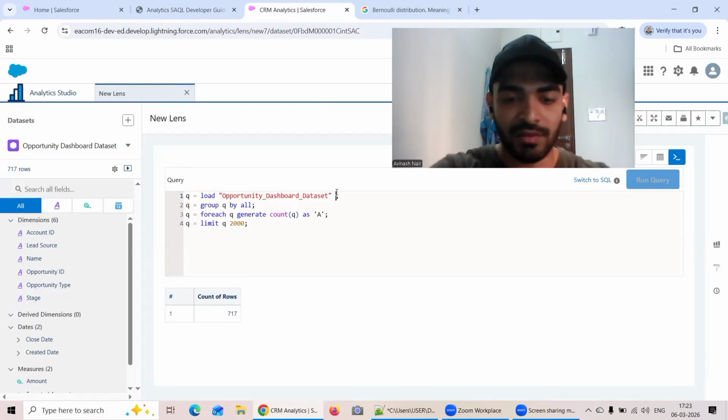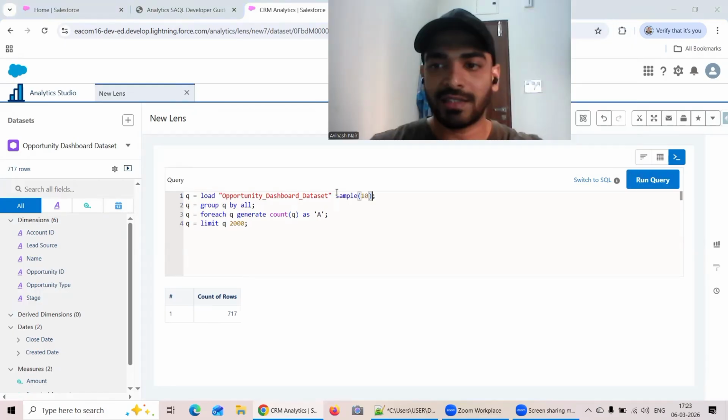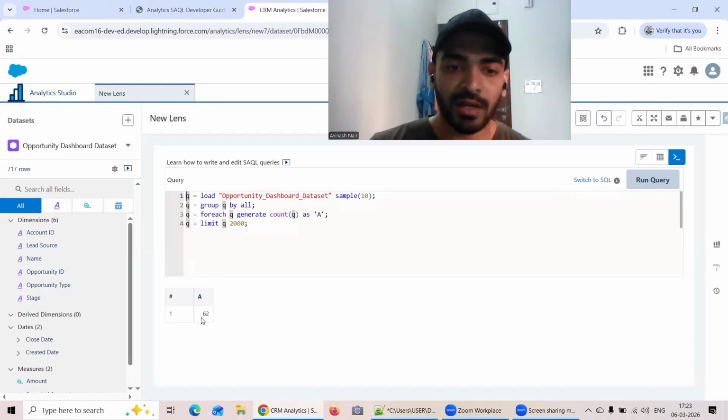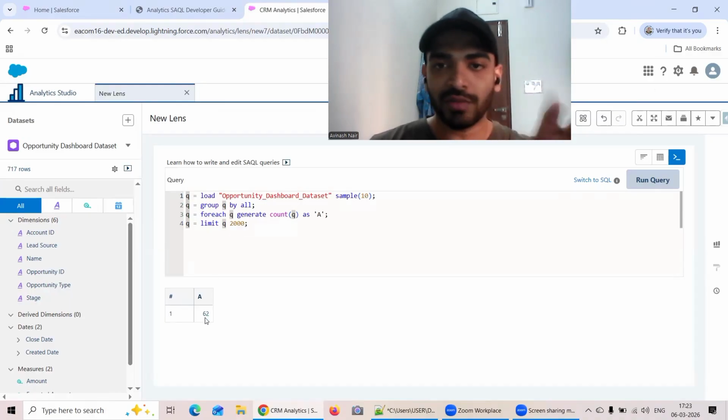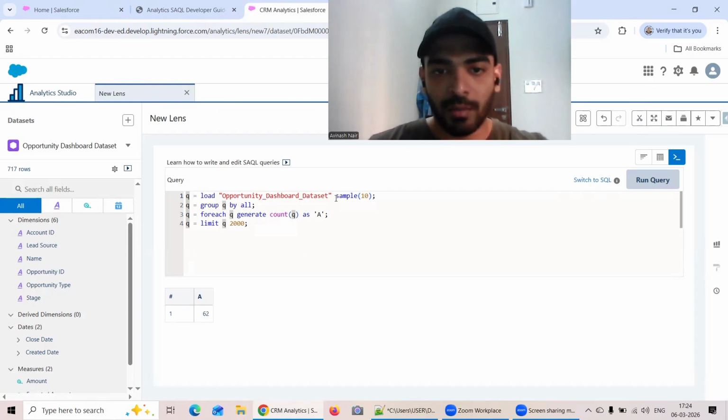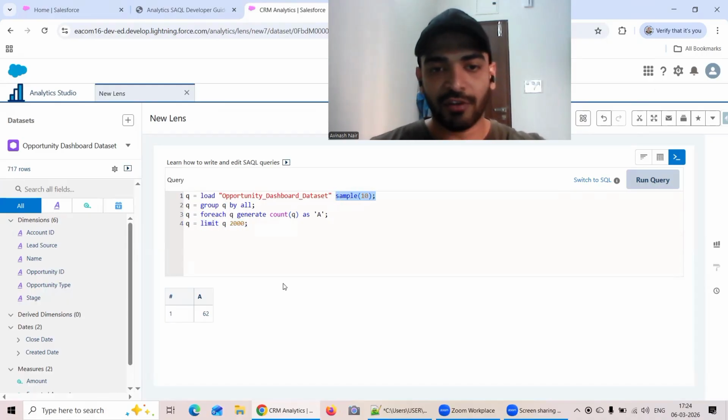So here, I will just add this term sample 10 and run the query. Now, currently, if you see, it's giving you the value as 62, right? As I told you, it will give you around that value. It's not necessary that it has to give 10%. It will give you somewhere around that value. But what they are saying is that each time you use sample 10, it will give you a different result. For example, right now the number is 62, right?